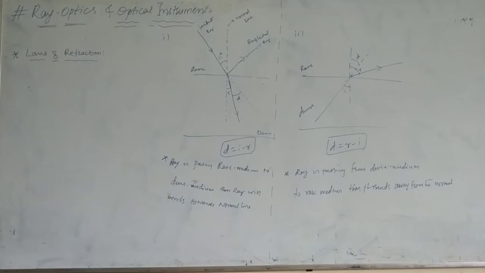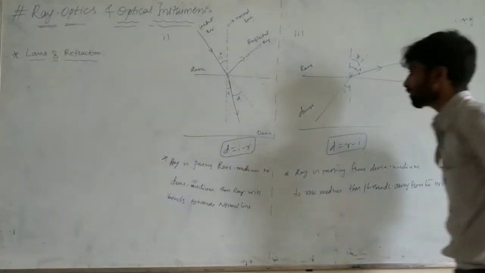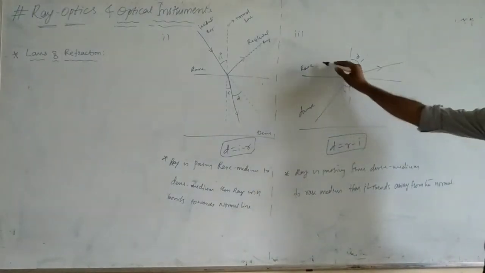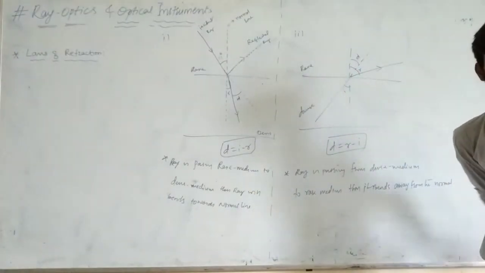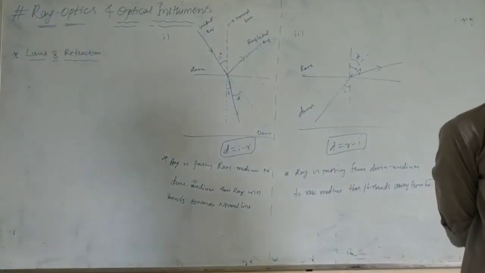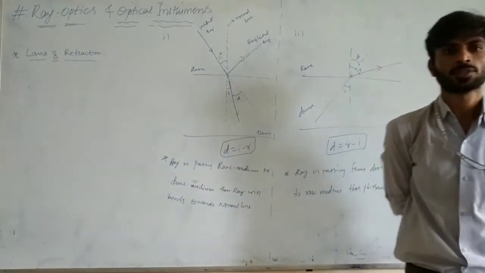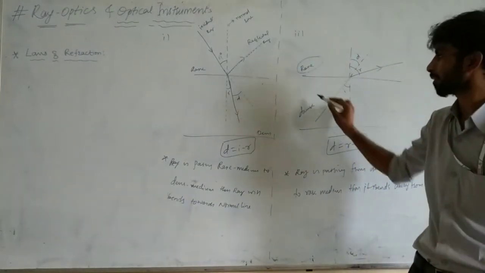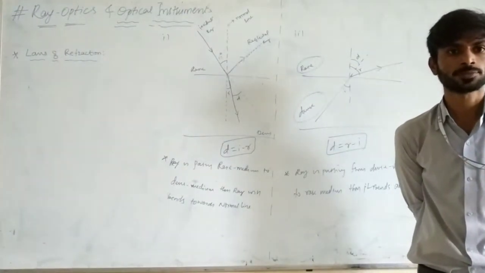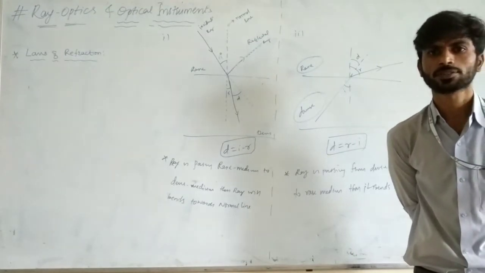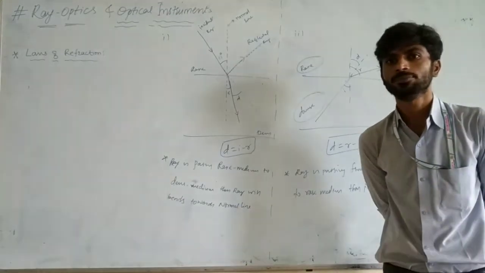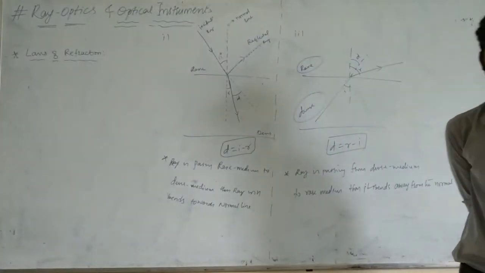Now I want to discuss what is rarer medium and what is denser medium. Why do we call it denser and why do we call it rarer medium? Is there any answer with you? Shivkumar, is there any answer? Why do we call this rarer and why do we call it denser? Don't know?